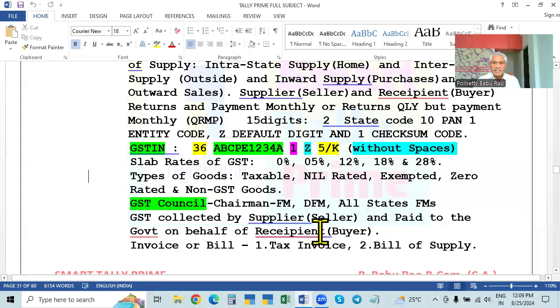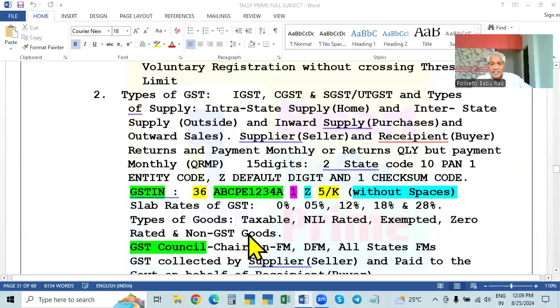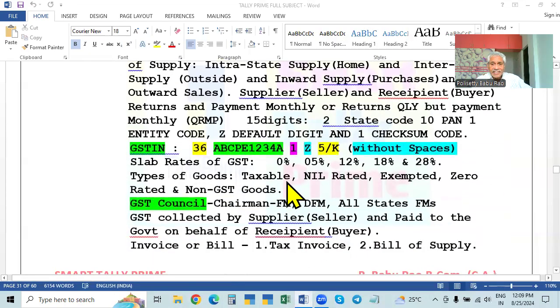This is how the tax is administered. The supplier will collect the tax on the sales from the buyer and pay to the government on behalf of the buyer. Now, there are different types of goods. There are taxable goods, where tax is levied in these 4 slabs. And there are nil rated, exempted, zero rated, and non-GST goods. On all these, there is no tax at all.